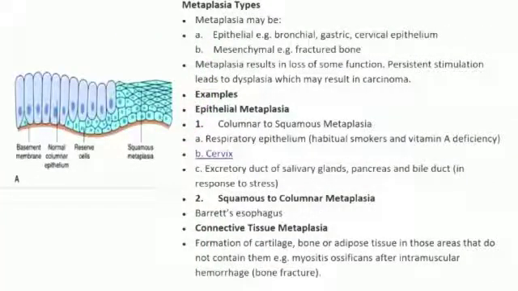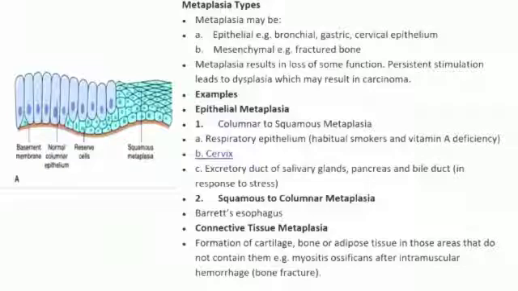The types of metaplasia may be epithelial, example seen in bronchial, gastric, cervical epithelium, or mesenchymal, example fractured bone. Metaplasia results in loss of some function. Persistent stimulation leads to dysplasia, which may result in carcinoma.